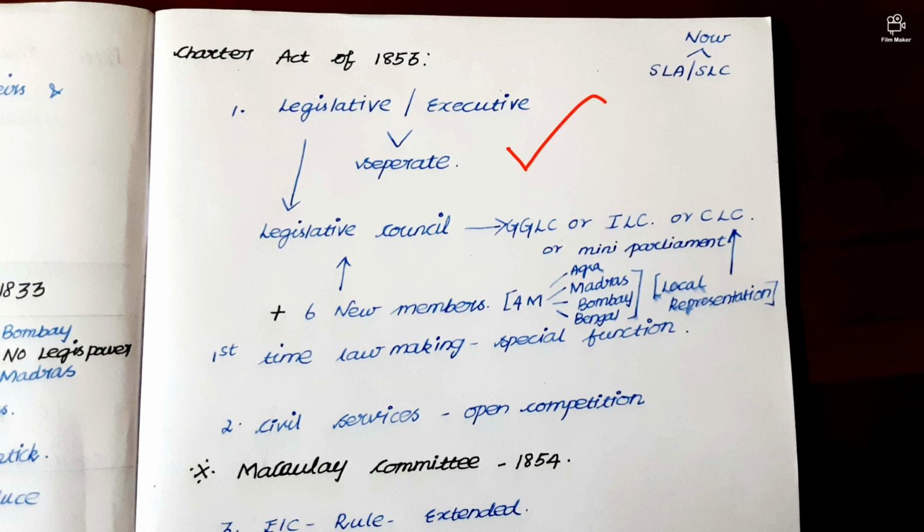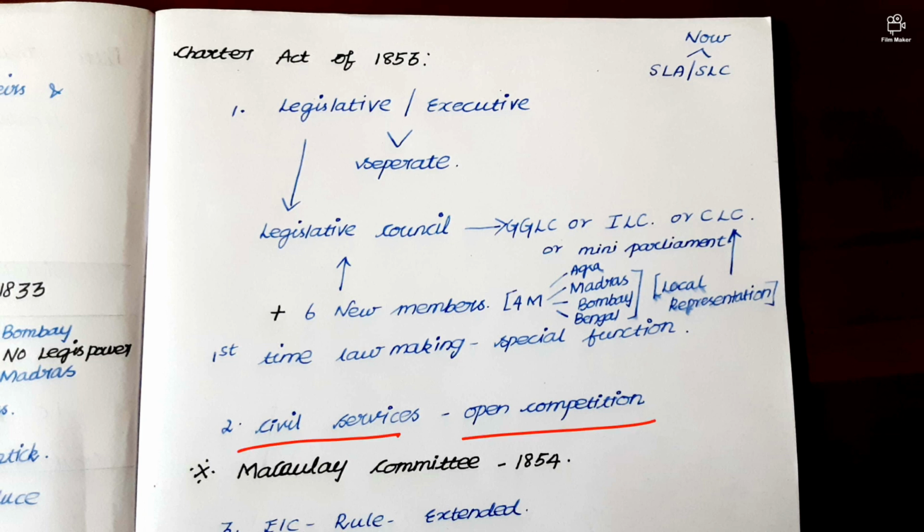In this, legislative and executive power were separated. They considered legislation as an important special function, so they made a separate legislative council. They added 6 new members from local representation, that is from Agra, Madras, Bombay and Bengal. First time law making was a special function, that we all know. Then the legislative council they called by many names: Governor General Legislative Council, Indian Legislative Council, Central Legislative Council, or mini parliament.